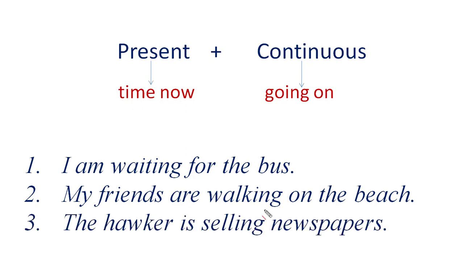The next sentence here is, the hawker is selling the newspapers. Means the hawker is doing this action of selling newspapers at the present moment. This action is happening. This action is going on. This action has not finished. So, present continuous tense shows the action which is going on in the present.